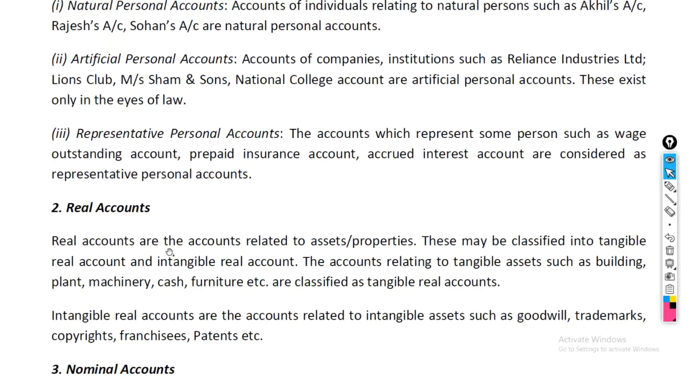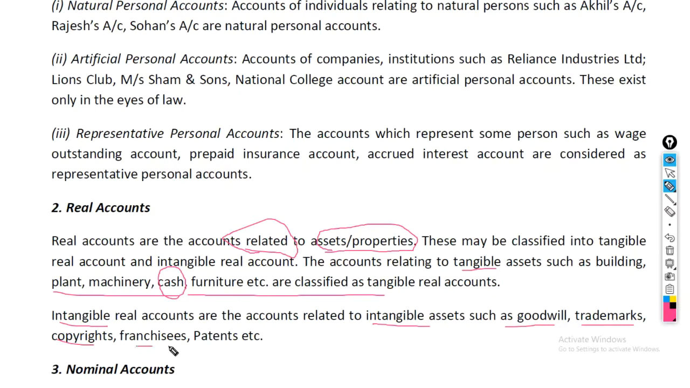Okay, now let's move on to real account. As you can see right here, it relates to assets and properties. It can be tangible or intangible. Tangible are plant, machinery, cash, furniture, etc. And intangible are goodwill, trademark, copyright, franchisee, patents, etc.